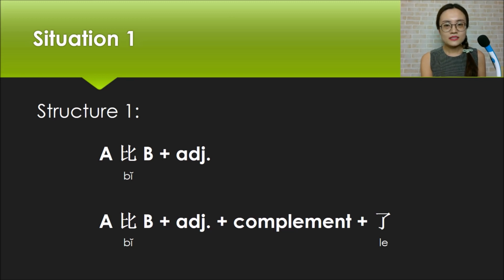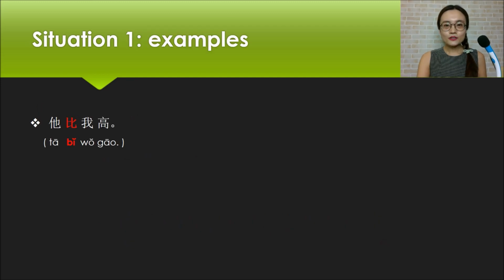If the two things we need to compare are A and B, the first structure is A 比 B plus adjective, or A 比 B plus adjective plus complement plus le. Okay, let me give you some examples about the first structure of 比 sentence. The first one, 他比我高. He is taller than me.